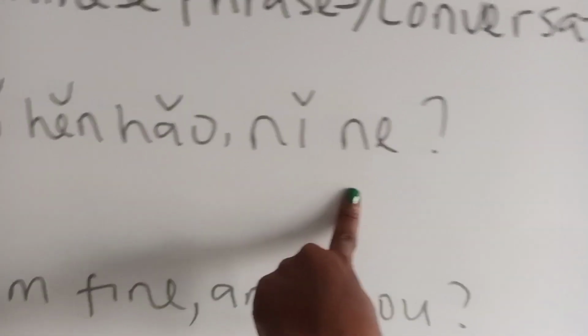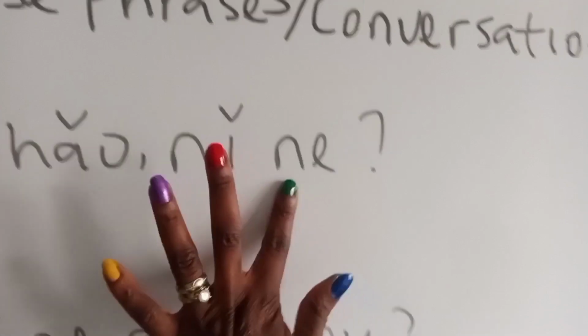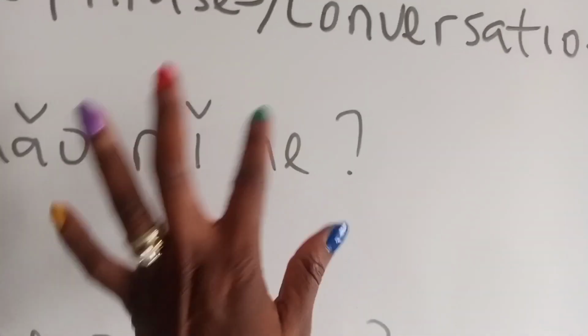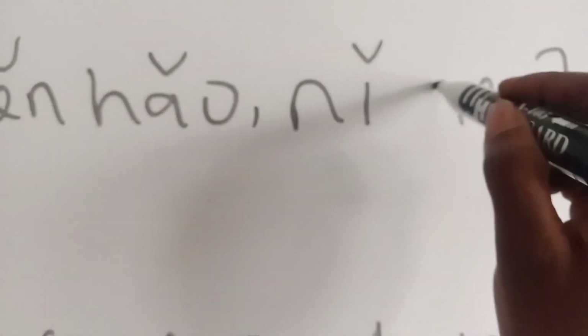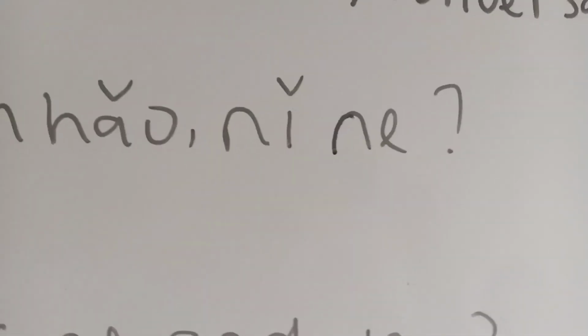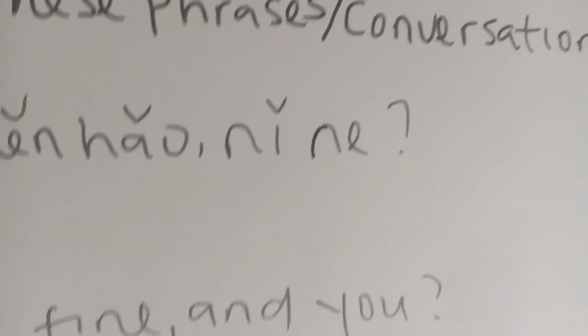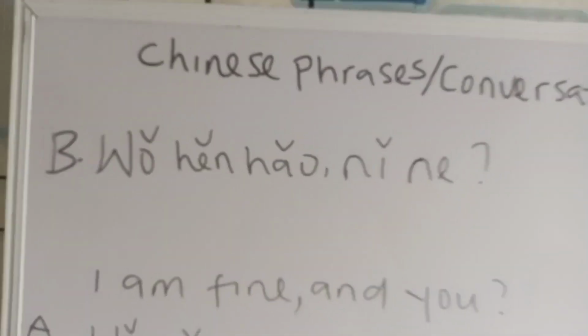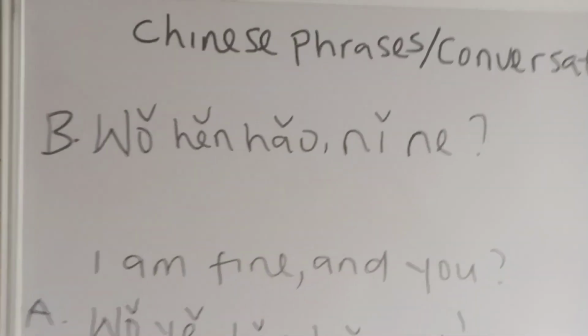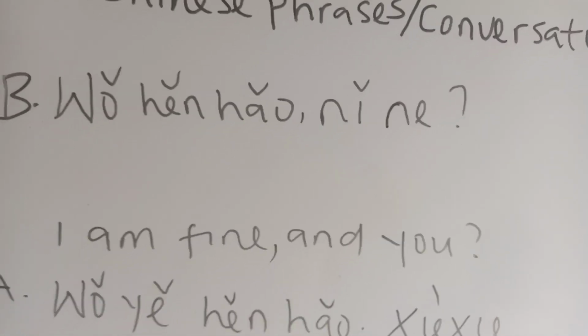So na, I am not asking you, if you remove this na here, there will be question. So I'm asking you, but that na there just emphasizes on you, like I'm asking about you. What about you? The question you asked me, I'm returning that question. I am also asking you that same question. Wo hen hao, ni na.